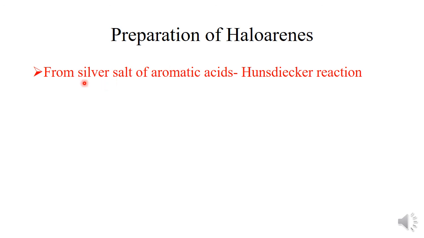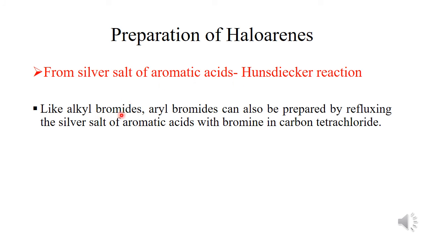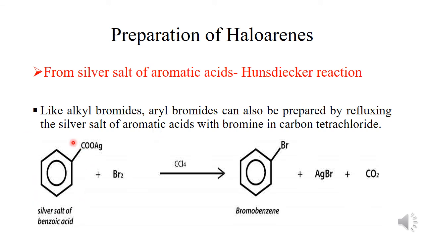So the next preparation method is from silver salts of aromatic acids. Like alkyl bromides, aryl bromides can also be prepared by refluxing the silver salt of aromatic acids with bromine in carbon tetrachloride. In the similar way as we prepare alkyl bromide, we can also prepare the aryl bromide. But the difference is, in that case we have to use the silver salt of aliphatic acid, but in the case of aryl bromides we use the silver salt of aromatic acids. For example, the silver salt of benzoic acid is refluxed with bromine in the presence of carbon tetrachloride, which forms bromobenzene as a major product.